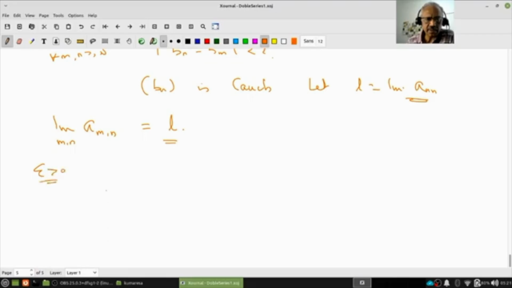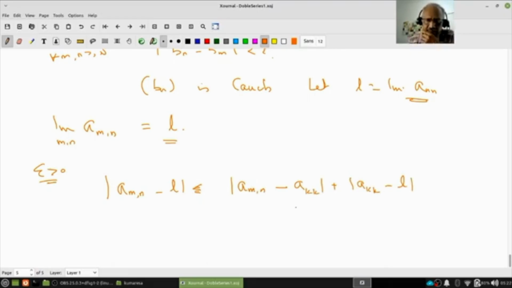Given epsilon positive, I have to estimate this a_mn minus L. But what do I know how to estimate? L is the limit of a_nn, so we use our usual trick. What is the trick? We will write it as a_mn minus a_kk plus a_kk minus L.